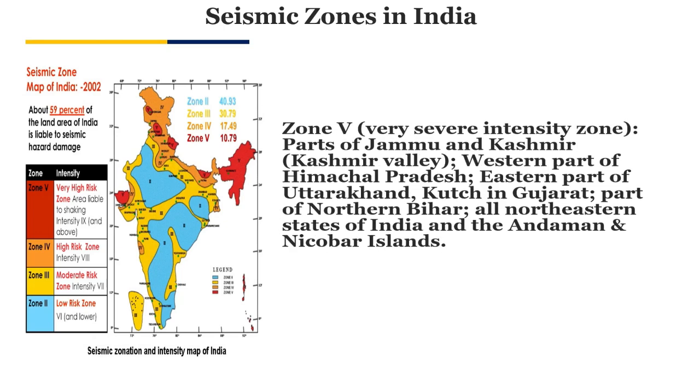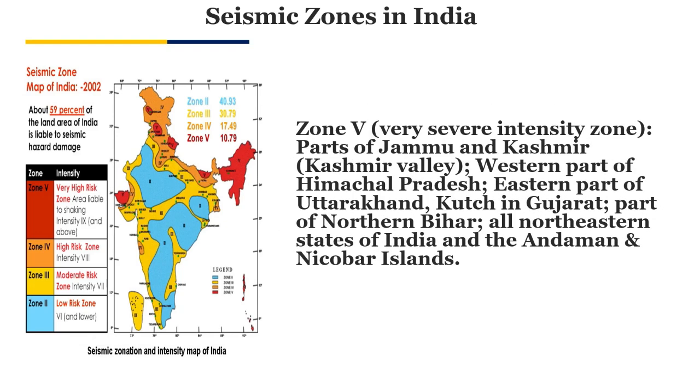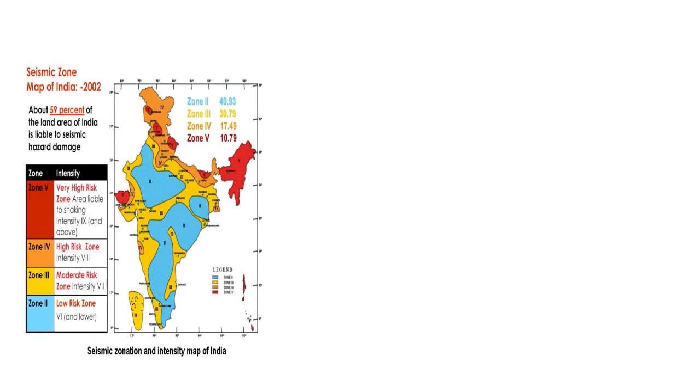The Indian region under zone 5, a very severe intensity zone, includes Jammu and Kashmir, part of the Himalaya, the western part of Himachal Pradesh, the eastern part of Uttarakhand, the Kutch in Gujarat, part of northern Bihar, all the northeastern states of India, and especially the Andaman and Nicobar Islands. So these are very sensitive zones where very severe intensity earthquakes have occurred.